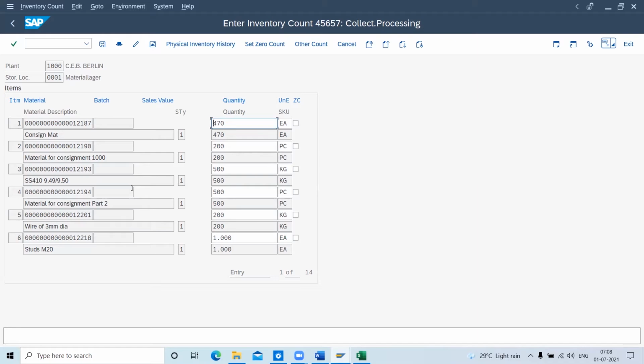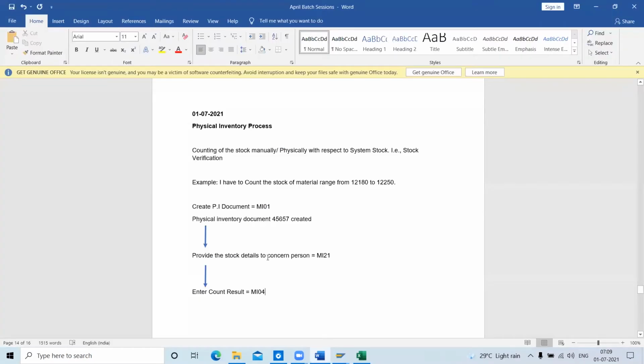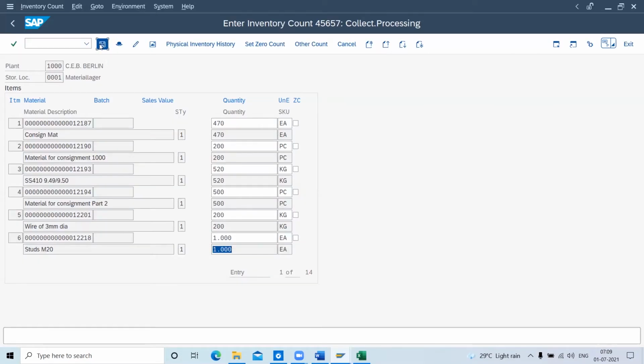Okay, for this part, let me change. I enter like 20 plus quantity, 520. Okay. Two quantities: suppose here I got 10 less, and for this one I got 20 more. Like a difference I got. The rest I will keep the same. Suppose I got all these things. So these are the counts which I received from the concerned person whom I gave the printout. Okay, let me save this one.